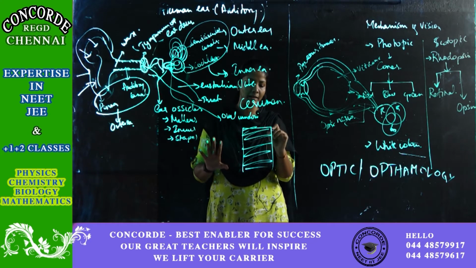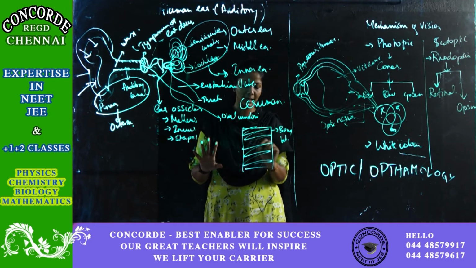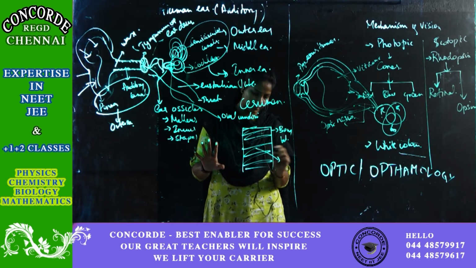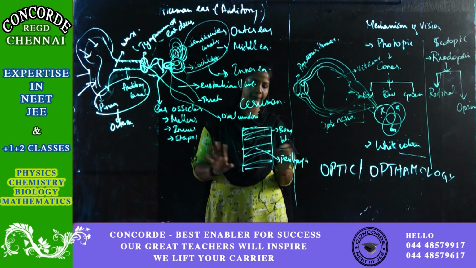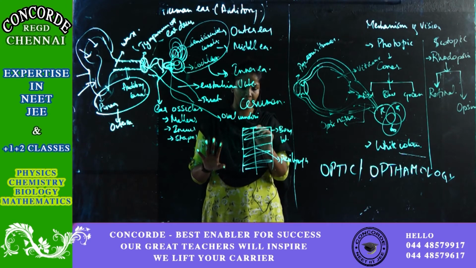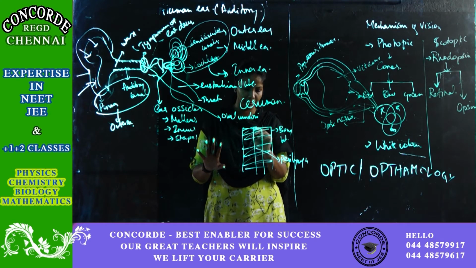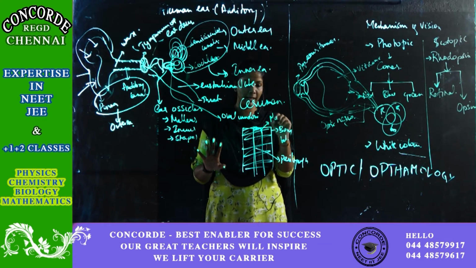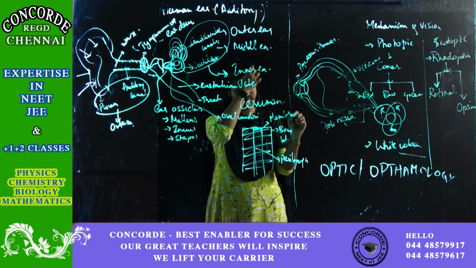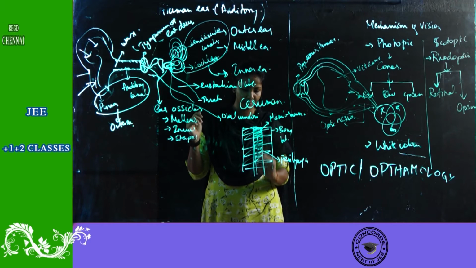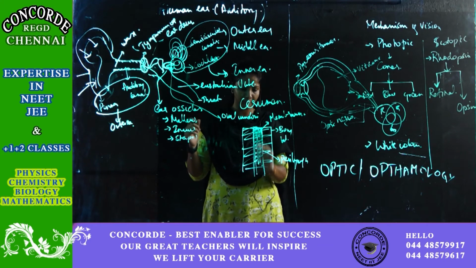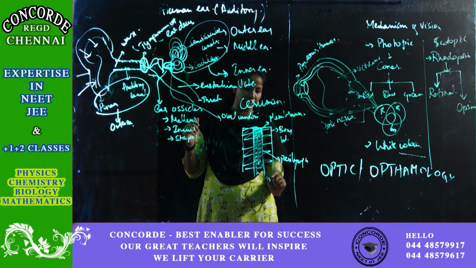This is your bony labyrinth, and it is filled by a fluid called perilymph. In between, you have this region, your membranous labyrinth, and this is filled by a fluid called endolymph.